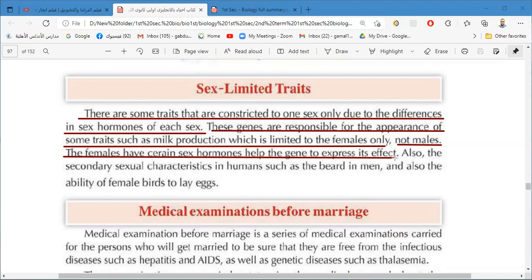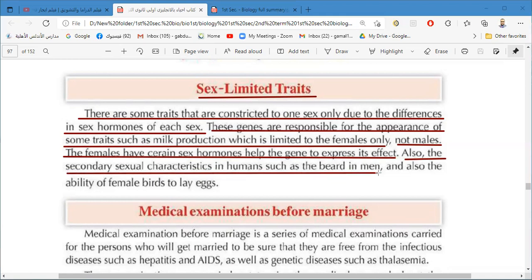So the production of milk to feed the baby, this is only for females. This trait is limited to one sex only, which is the female. Also, the secondary sexual characteristics in the human, such as the beard in the man.